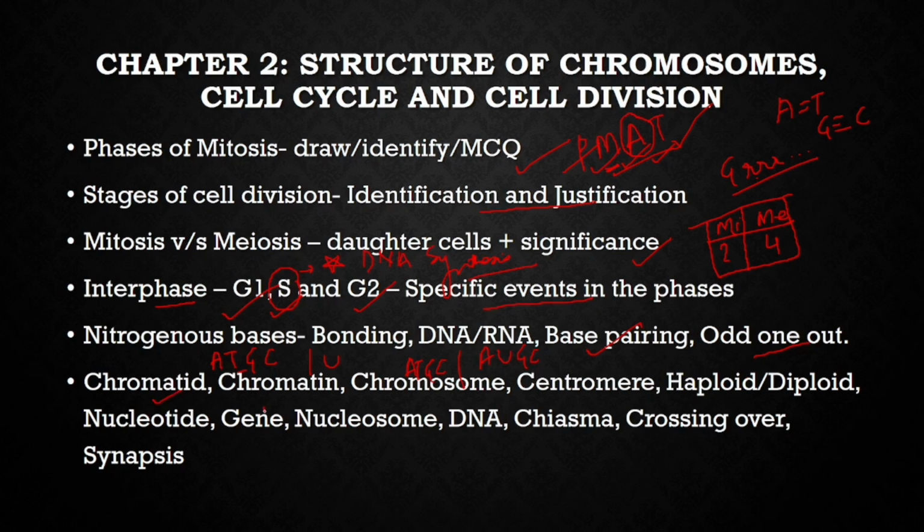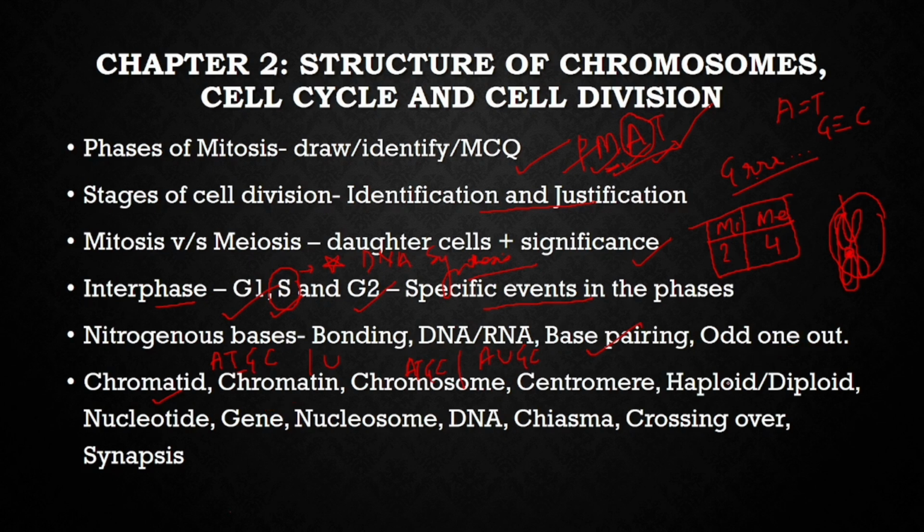Chromatid, chromatin, what is the difference? Chromatin is a thin fiber-like structure which is present in the nucleus in the general stage, that is without cell division. And what is chromatid? Chromatid is this. So when half of this is a chromatid, the 2 wings will be called sister chromatids. Chromosome, the entire structure is called the chromosome. Centromere is the dot which joins the 2 chromatids.